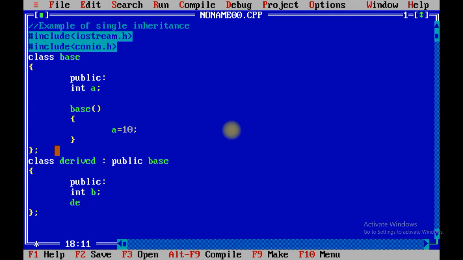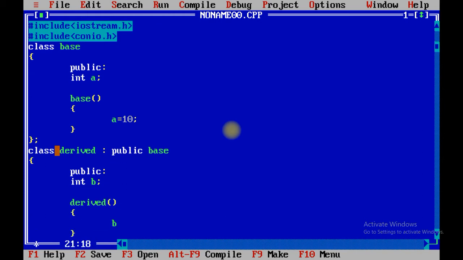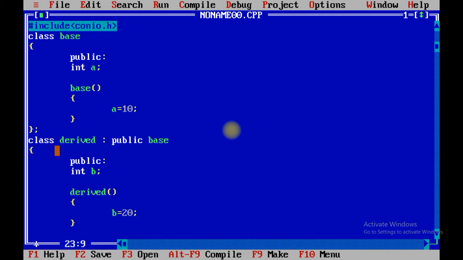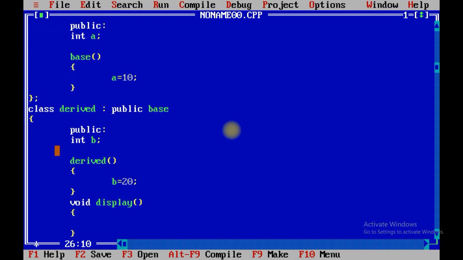The derived class has its own constructor also, b equals 20. We are going to put void display. Don't worry, I will explain the given code. These programs are very easy and interesting also. cout value of a is a, \n, value of b is b.